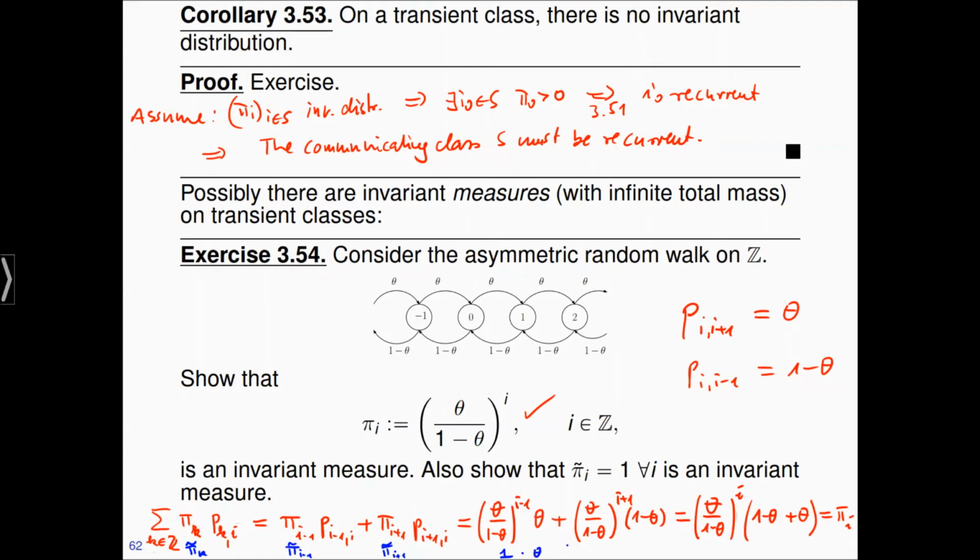So 1 times theta. And here pi tilde_(i+1) is also 1, so this is 1 times 1 minus theta. Then you see that this is theta plus 1 minus theta, which gives us 1. And 1 is exactly pi tilde_i. So we've also seen that this is an invariant measure. This is the end of the exercise.